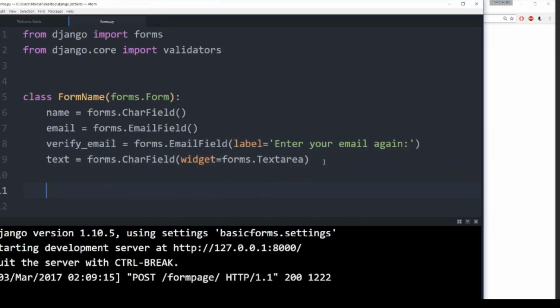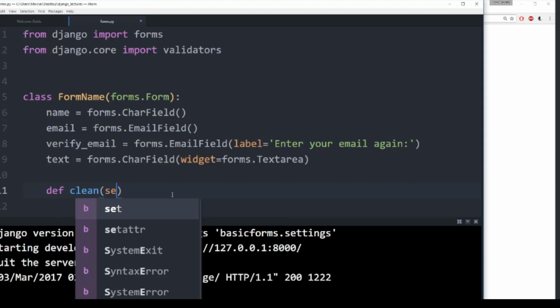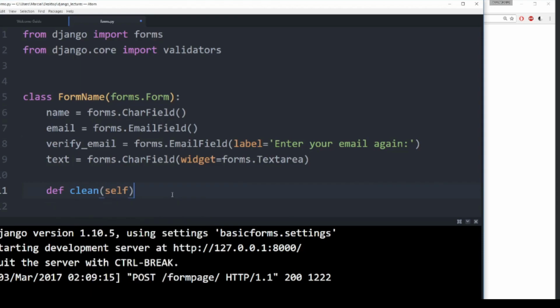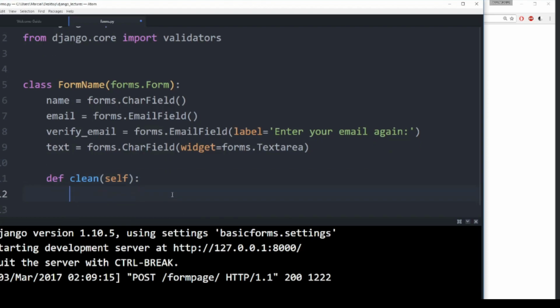Just like we had the special clean method where you would say clean underscore and then the name of the field you wanted to check, if you wanted to clean the entire form, all you have to do is define clean. That will indicate to Django that this is a single clean method for the entire form.